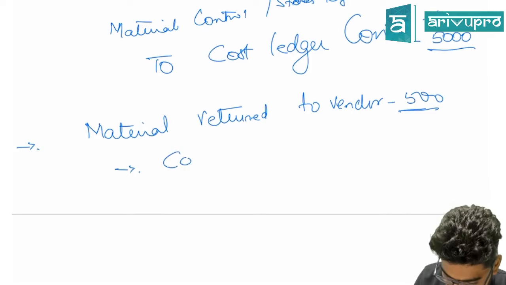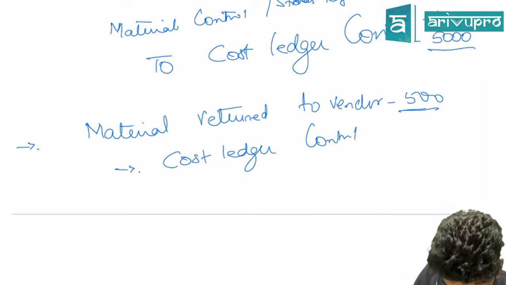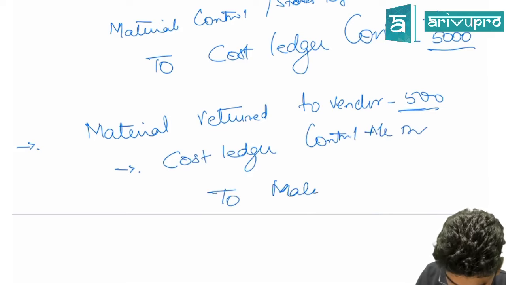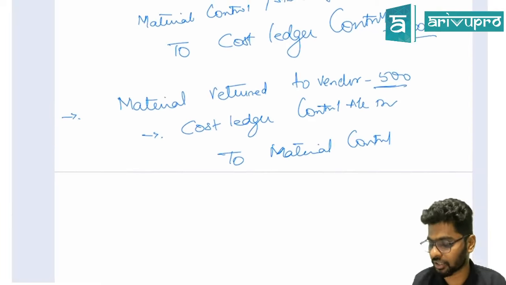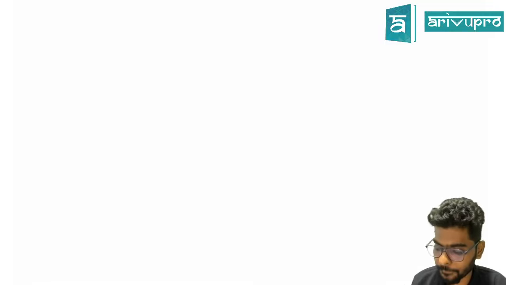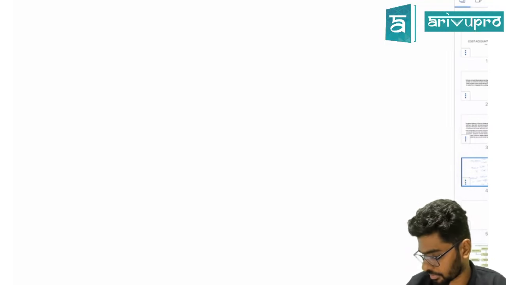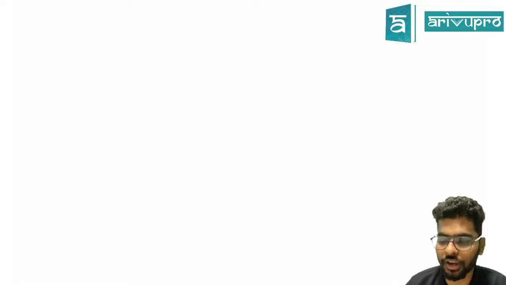So the journal entry becomes cost ledger control account debit to material control. Are you clear? Did you all understand this?